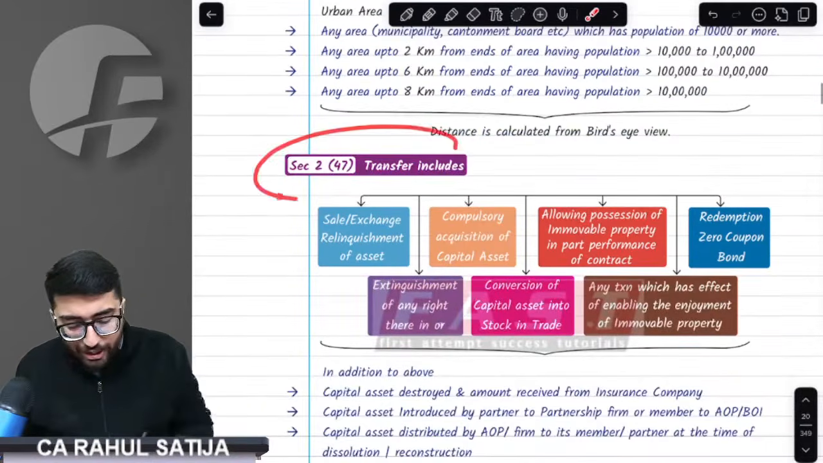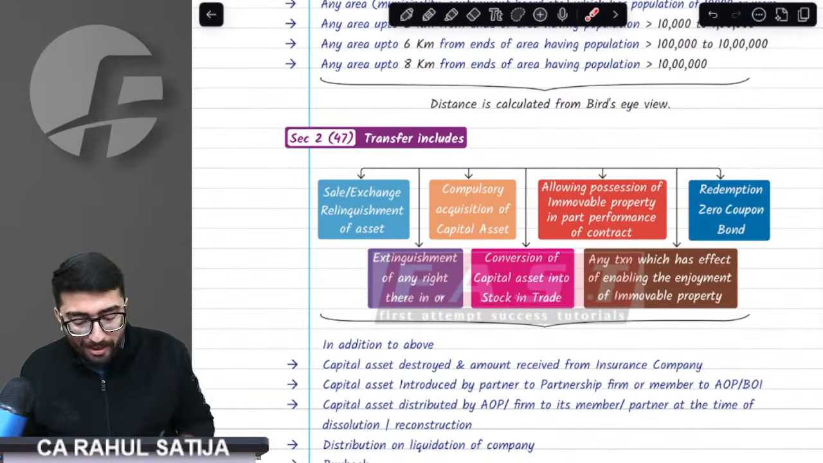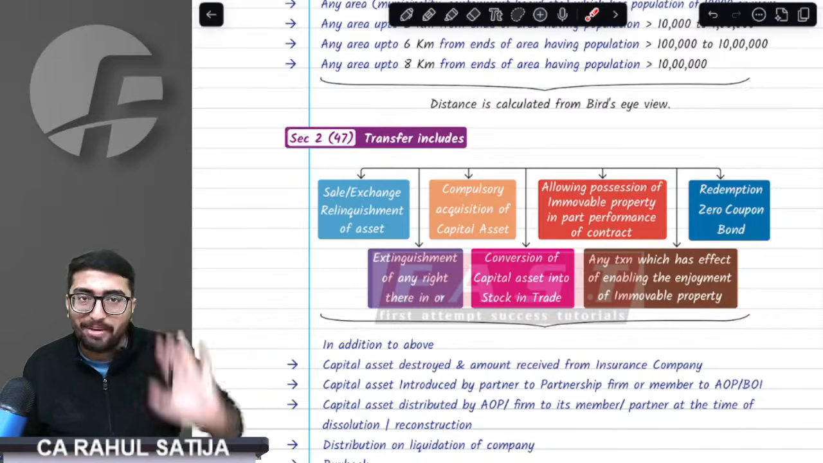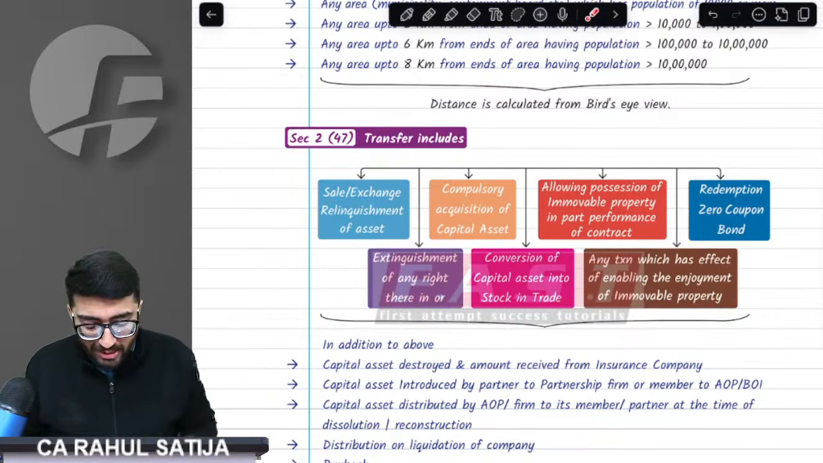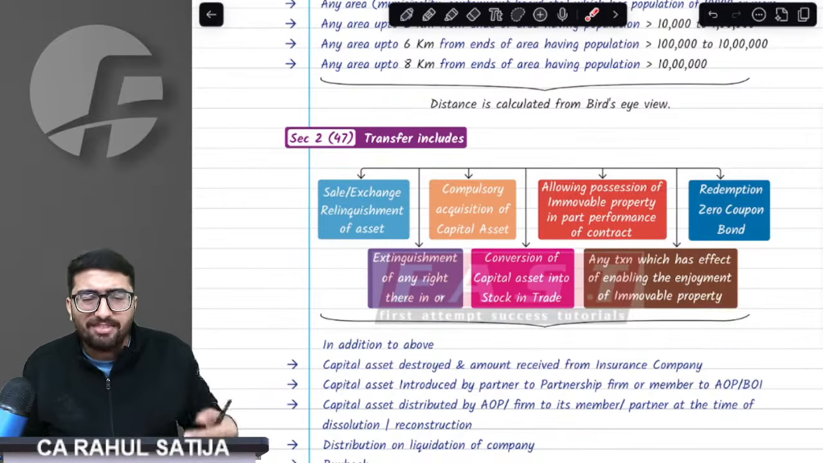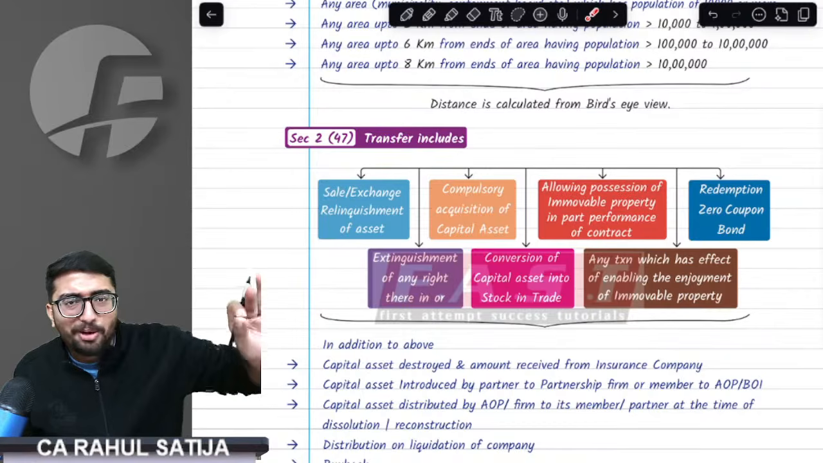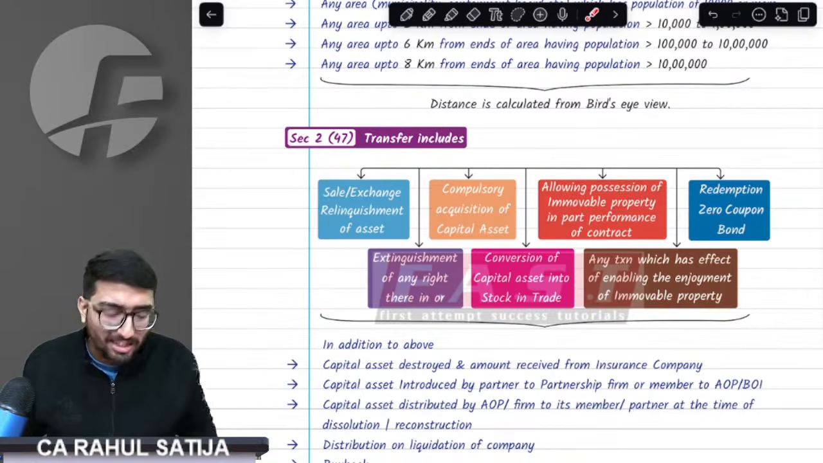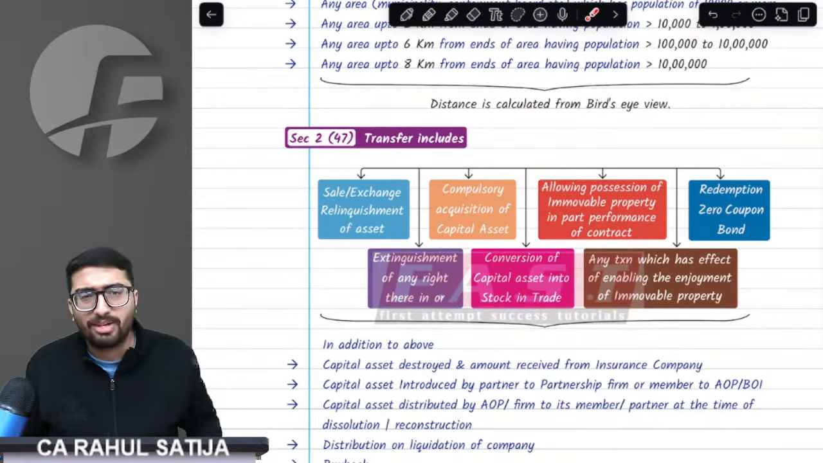Now we need to understand the definition of transfer. What does transfer mean? If any capital asset is sold, it is a transfer. If I exchange any capital asset, exchange shall also amount to transfer. If an asset is relinquished, meaning it is gone, for example, if I have a house and I gift it to somebody, it is also transfer. Any extinguishment of a capital asset shall also amount to transfer.